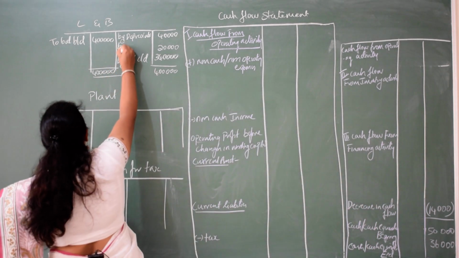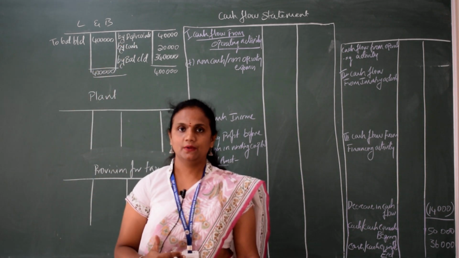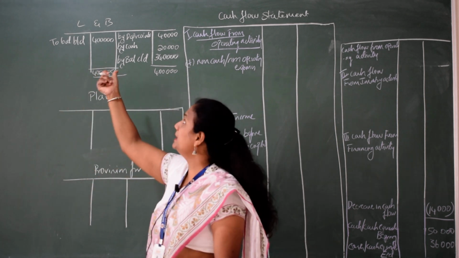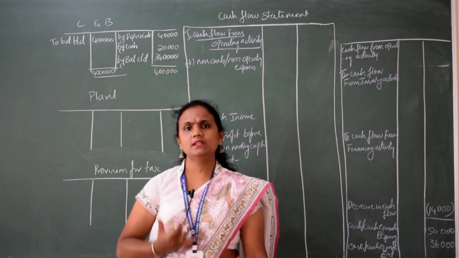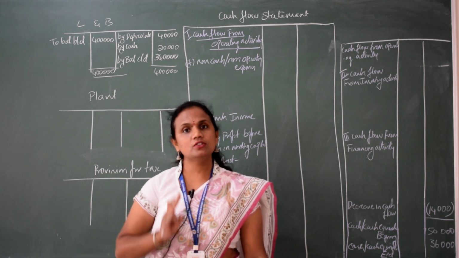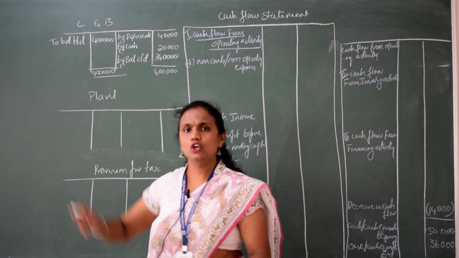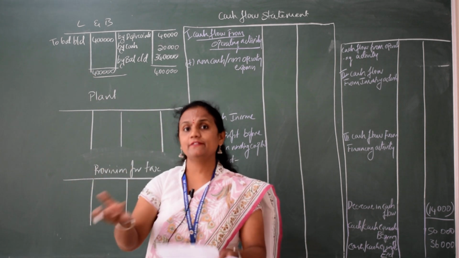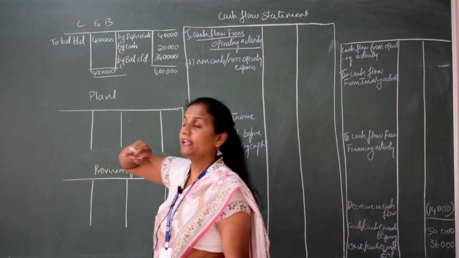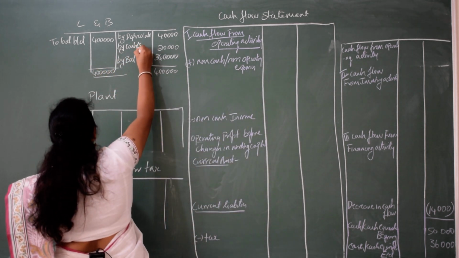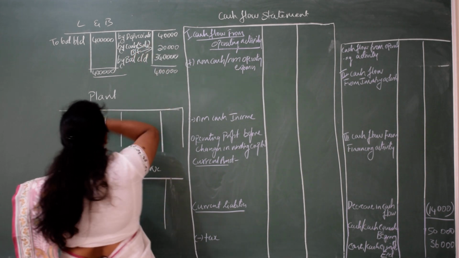You have to write here by cash. When you sell something, cash is coming in, so the cash account has to be debited and land and building has to be credited. Cash account is a real account: debit what comes in, credit what goes out. Land and building is also a real account. Land is going out by selling, so credit. Cash is coming in by selling, so the cash account is debited. Here it is credited, saying by cash, that is sale. This is the balancing figure, so now you understood the 20,000.